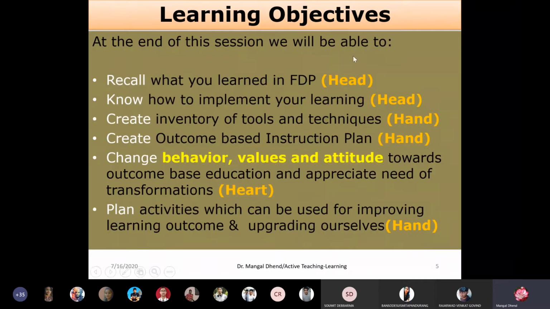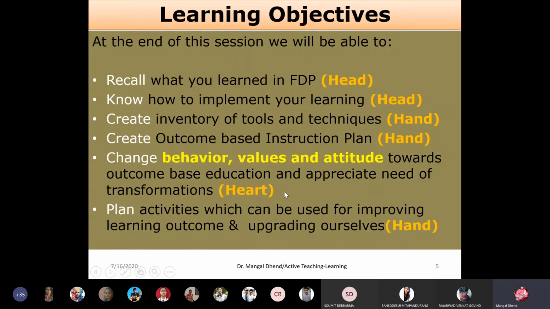I am telling you, just the head is not sufficient to use in the class. Your hand should be there. So head, hand and heart. Always focus on the 3Hs, yourself and myself also.